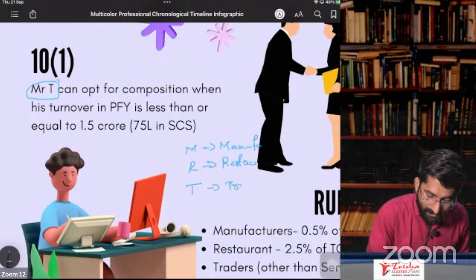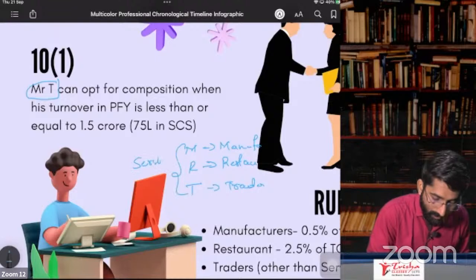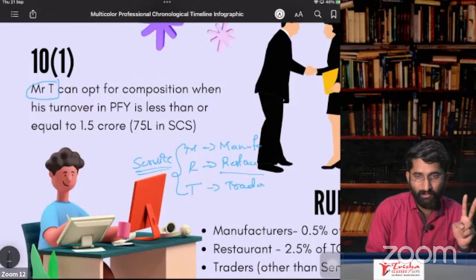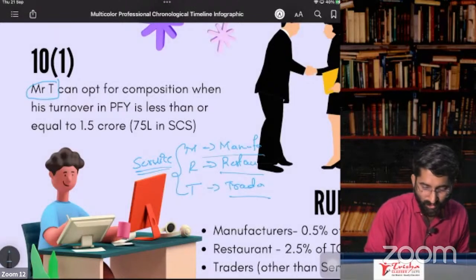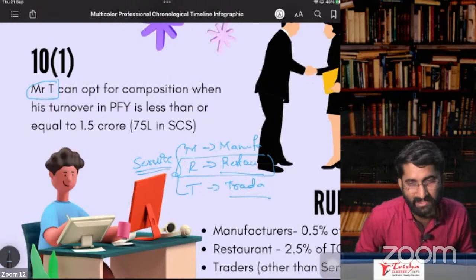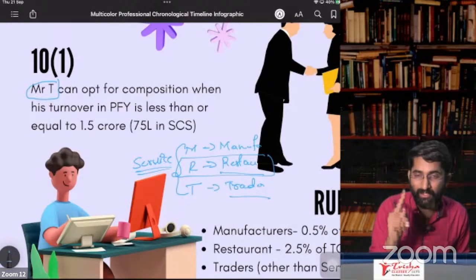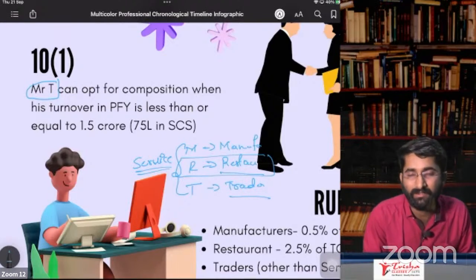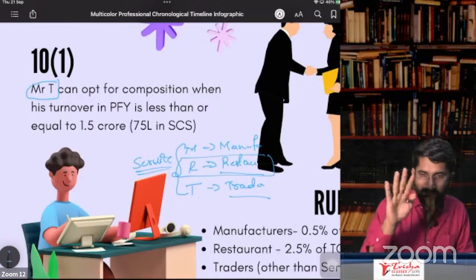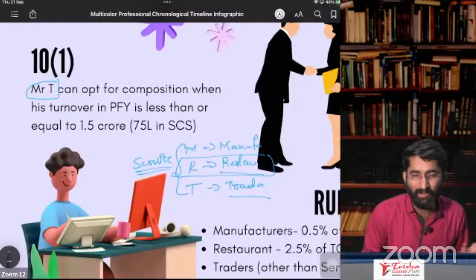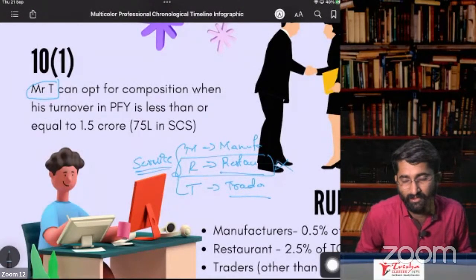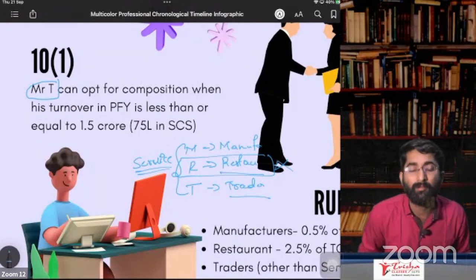and T for trader. But nowhere is a service provider included. Remember, nowhere is a service provider included. So manufacturer, restaurant owners, and the trader. Sir, you might say, sir, you said restaurant is a service provider. Yes, this is an exception. Service providers are not eligible to take composition. We will discuss the exceptions later. There is section 10, subsection 2A. We will discuss section number 10, subsection 2A. But right now, keep this in mind: service providers except restaurant guys. Except restaurants, they can go for composition.